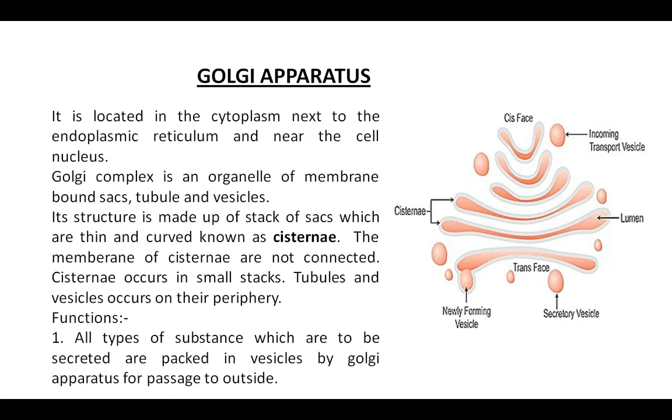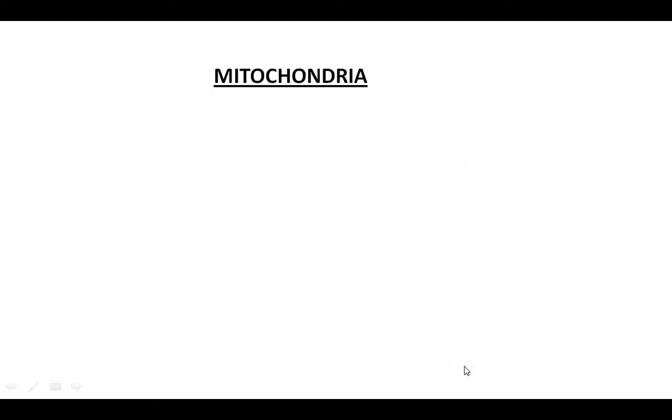So these are present at the periphery of the Golgi apparatus. The main function of the Golgi apparatus is mainly the synthesis of substances, that is, all types of substances which are to be secreted are packed in vesicles by the Golgi apparatus for passage to the outside. It's sent to the outside environment.